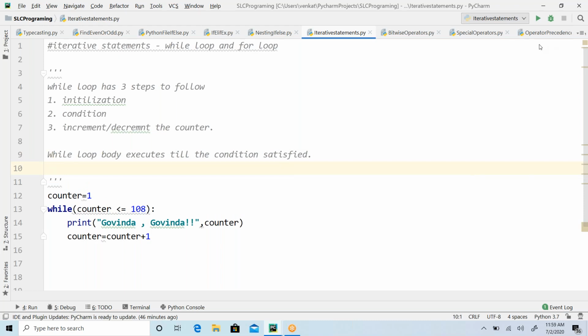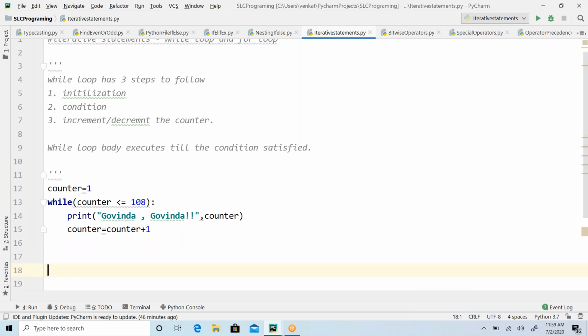Guys, any questions around this? Cool. Now the assignment for you guys: write a program to print only even numbers from 1 to 100.